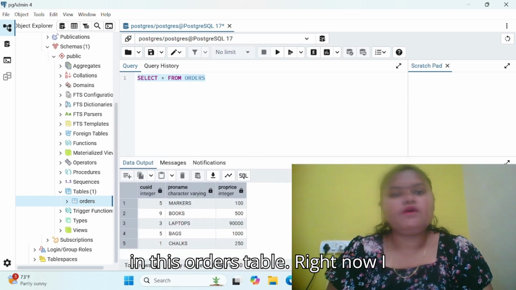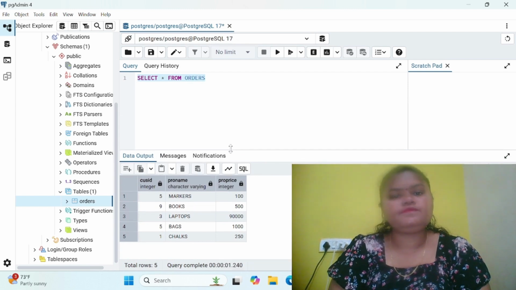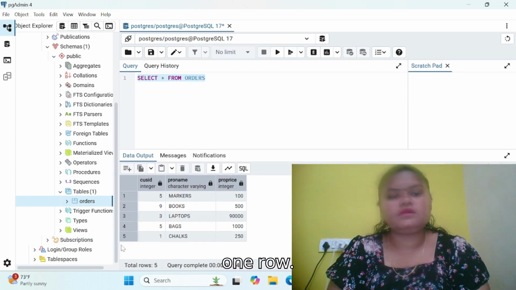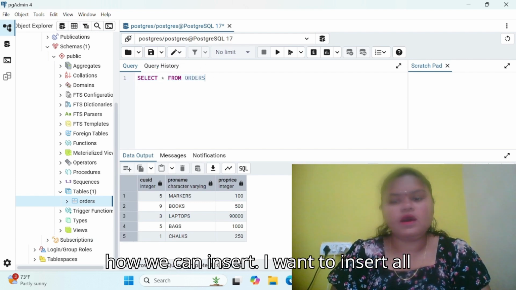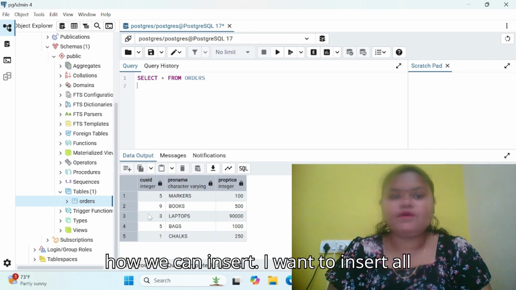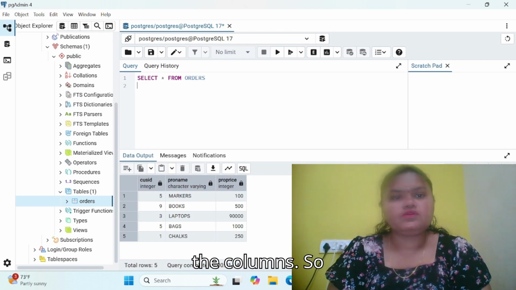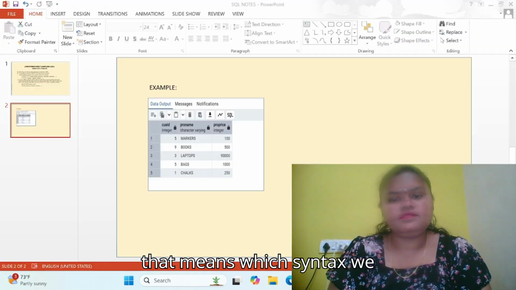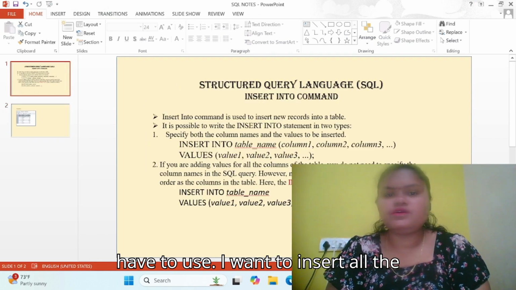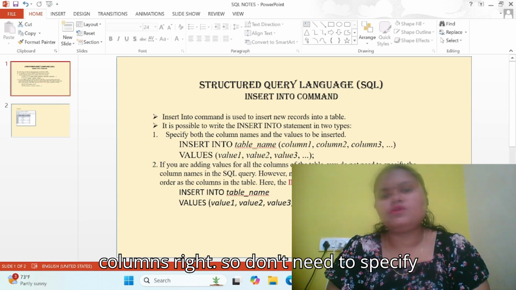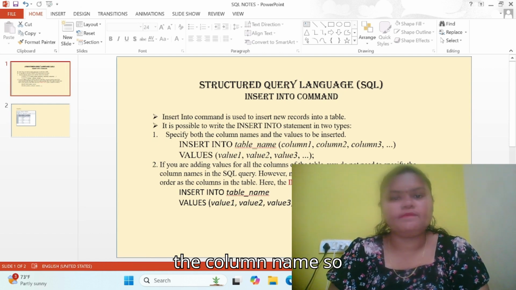Now I want to insert one row, with all the columns. So which syntax do we have to use? Since I want to insert all the columns, we don't need to specify the column names.